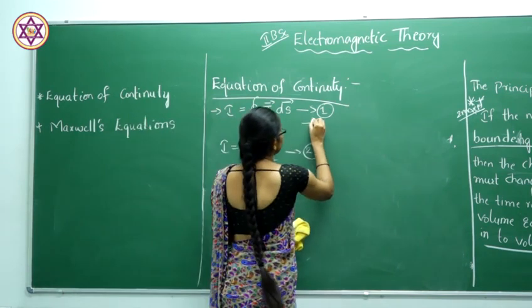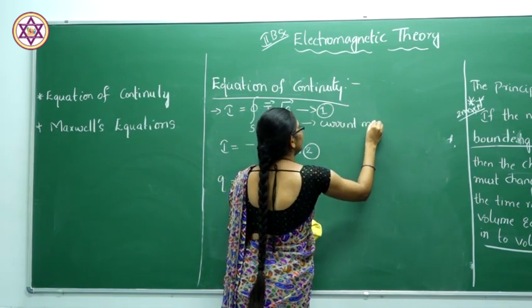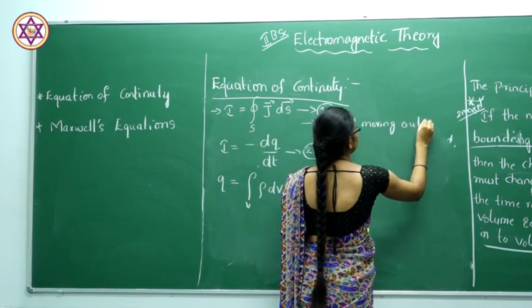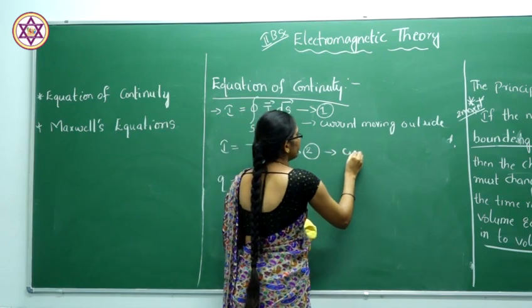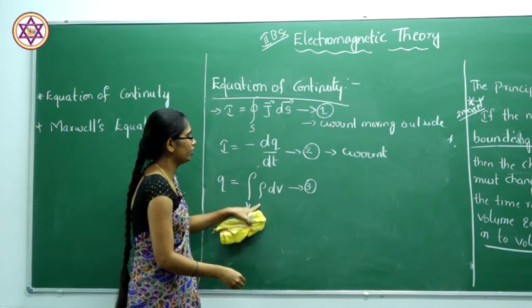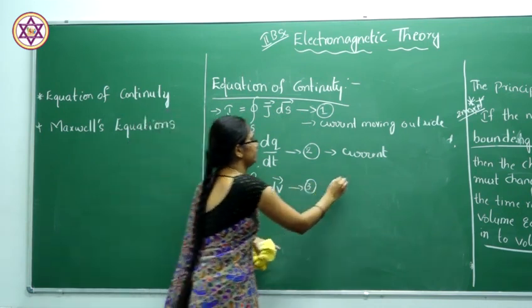We know that the current moving outside will be given by this equation, and this is the normal equation of current, and the charge will be given by rho dV, where rho is the charge density.